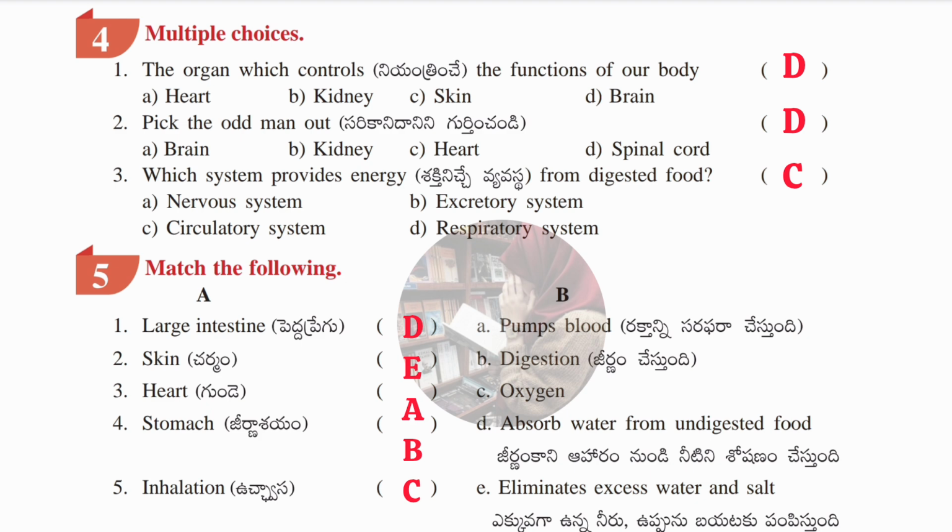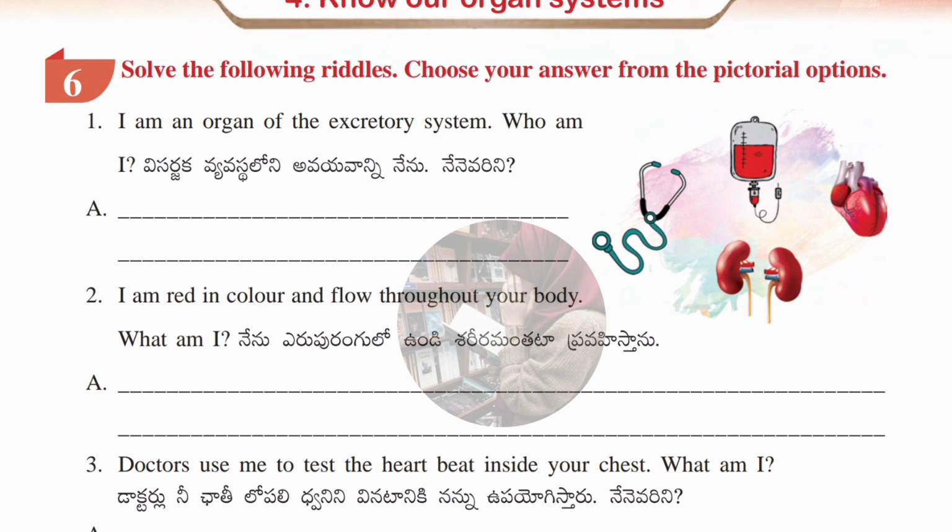Now we'll move to the next Roman, that is Roman number 6. Solve the following riddles. Choose your answer from the pictorial options. Here some riddles are given. It's very fun doing so. Let's see each. First question is, I am an organ of the excretory system. Who am I? So answer is kidneys.